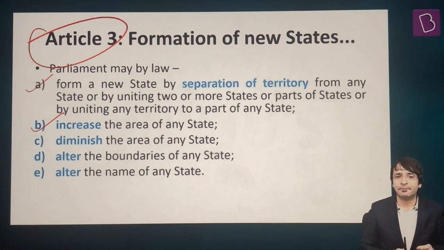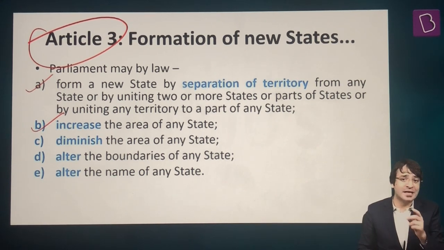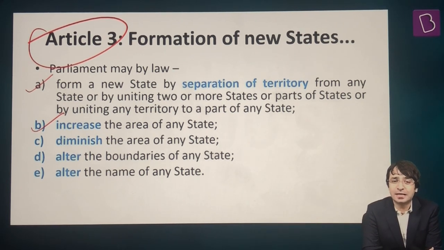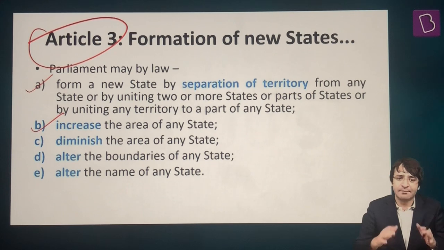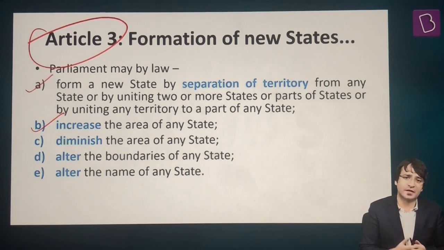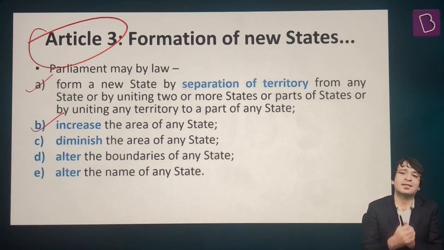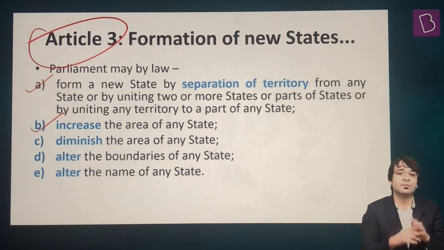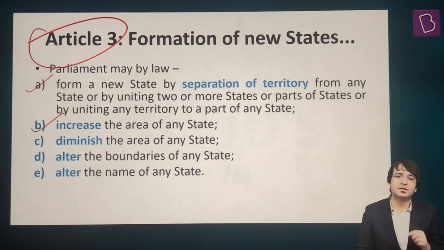But when we look at India, we are an indestructible union, but of destructible states. Union of India will remain Union of India. But today we have 28 states. A few months ago, we had 29 states. Tomorrow we can have 30 states, or we can have 35 states. That means states can be bifurcated, states can be trifurcated, states can be merged together. That means India is an indestructible union, but of destructible states. That's concept number one.